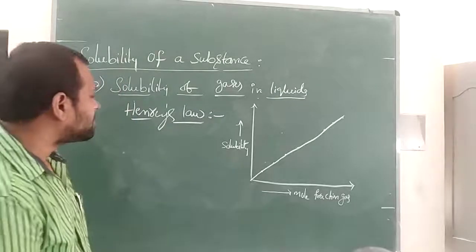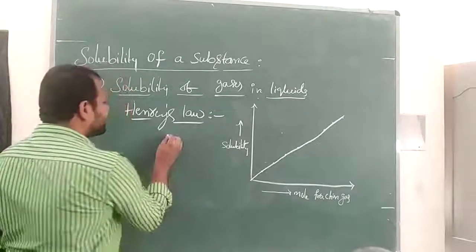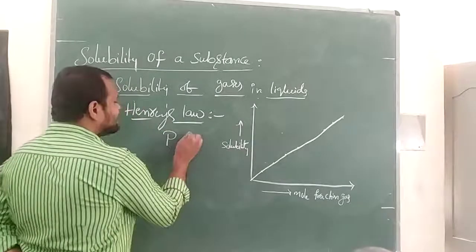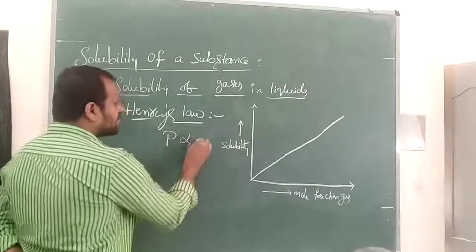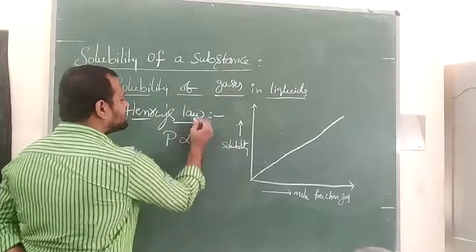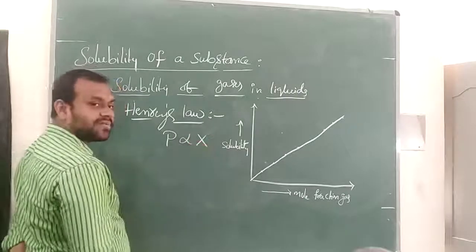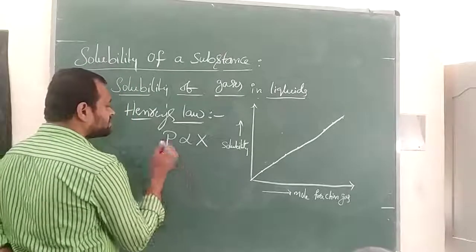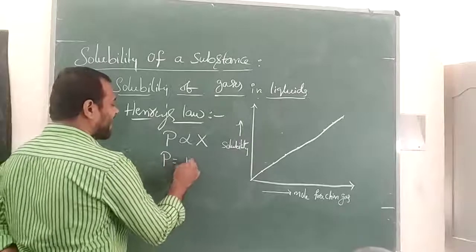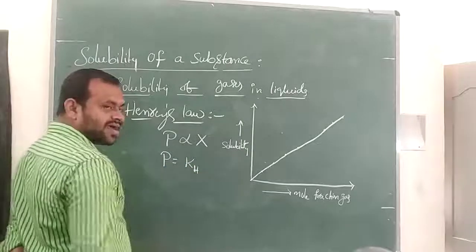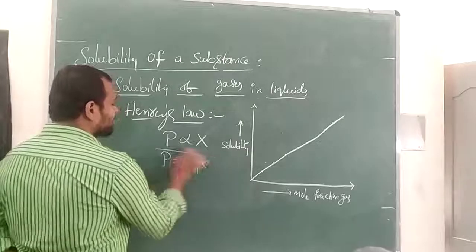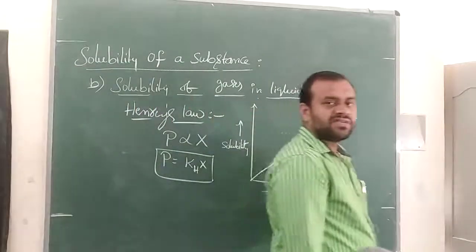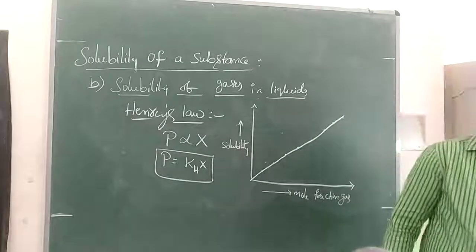From Henry's law, we can also write that the partial pressure of gas is directly proportional to its mole fraction. Mole fraction is denoted by X. Whereas partial pressure is equal to Kh times X, where Kh is Henry's constant and X is the mole fraction of gas. Okay, this is Henry's law.